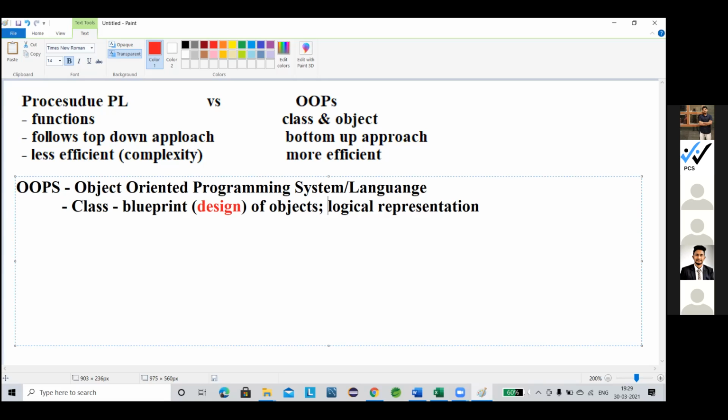Any guess? It is very easy. Sir, logical representation won't take any memory. Logical representation won't take any memory and space. See, it's very simple. Whenever we are talking about any context or any area, whenever we talk about a logical concept or logical something, that means it physically does not exist. Never ever can you see it physically.